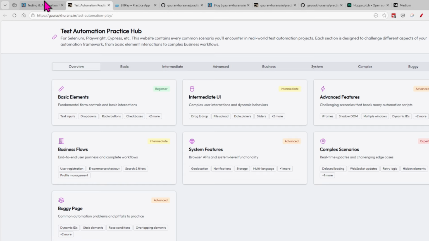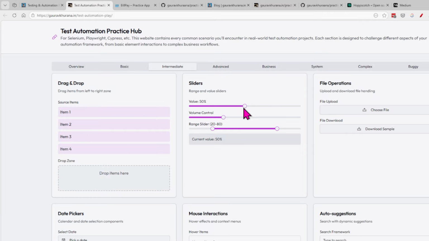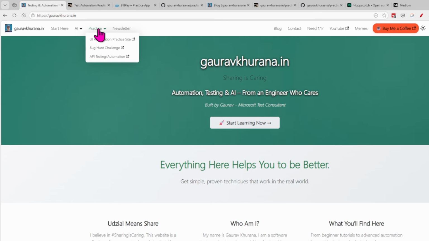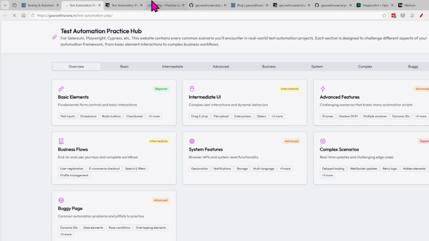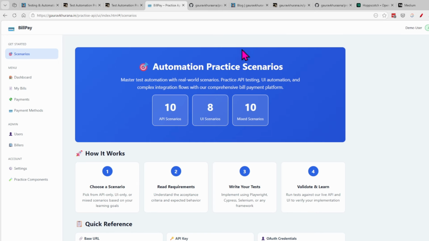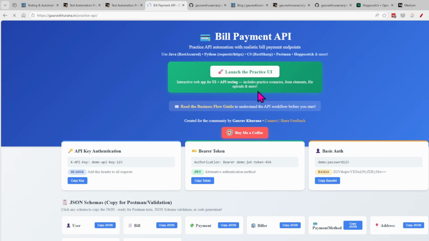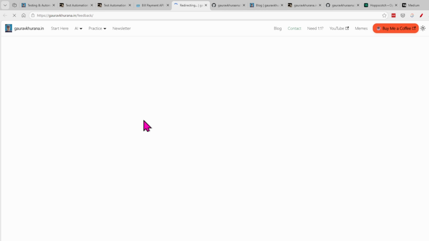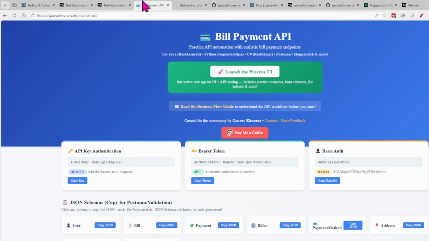Also, as you know, earlier I created a separate site. It has detailed elements, for example, slider and all. If you just want to practice UI automation, you can come here and click on this UI automation site, and then this will open. But if you want to practice end to end, like API and UI together, this is the practice API site. And if you have any feedback, if you think that something got missed, you can click on this link, connect, share feedback.